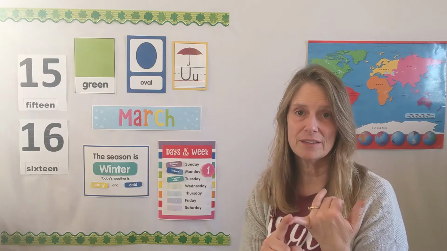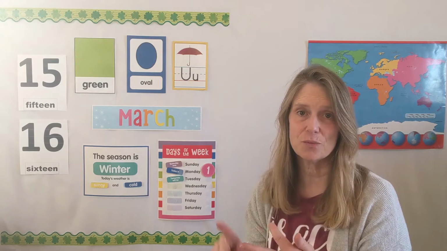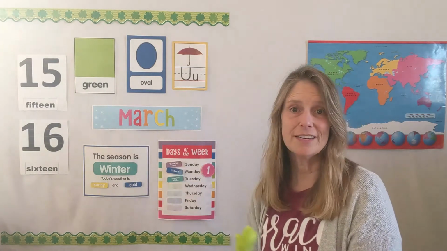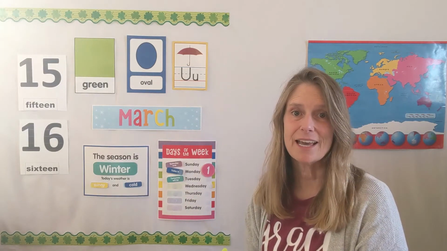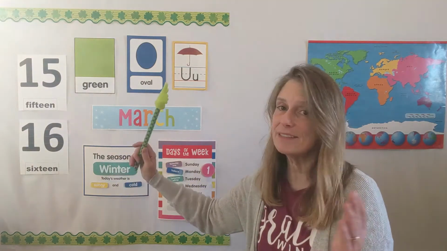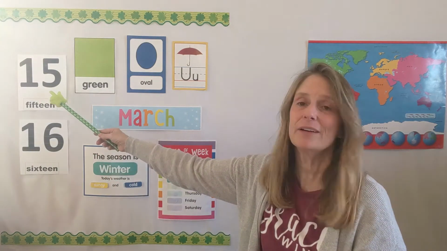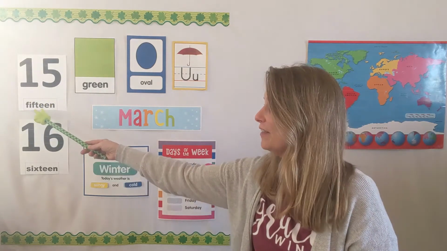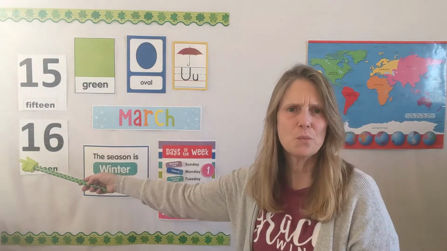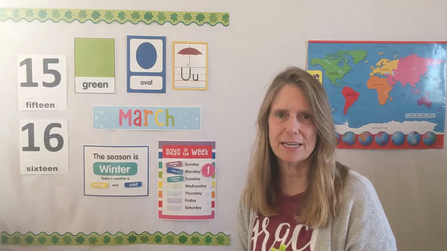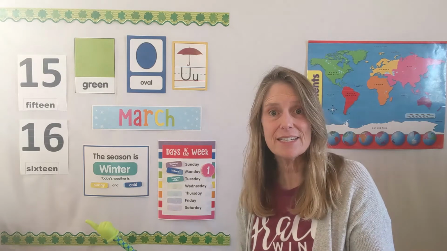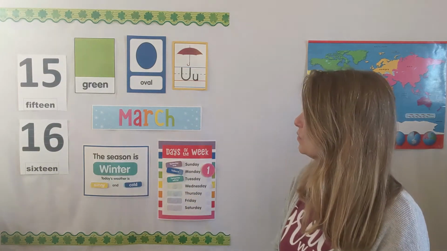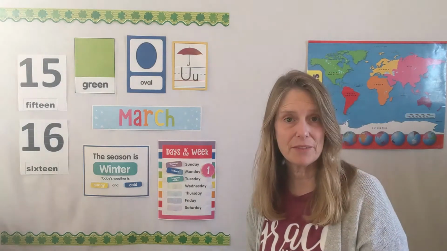So we've got the month that changed. We've got the color that changed. We got the shape that changed. What about our numbers? Did anybody notice that those were different? Last month it said 13 and 14. This month, can you tell me what's this top number? A 1 and a 5 standing side by side say 15. And that's the word for 15. What do 1 and 6 say when they stand side by side like that? They say 16. 1 and 6 say 16, and there's the word for 16. So those are things that change every month when we start a new month.